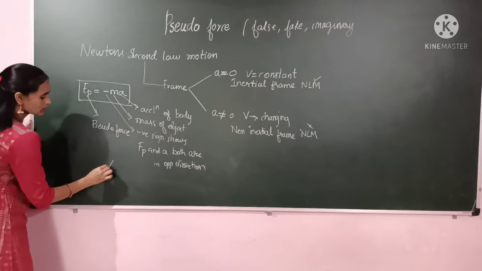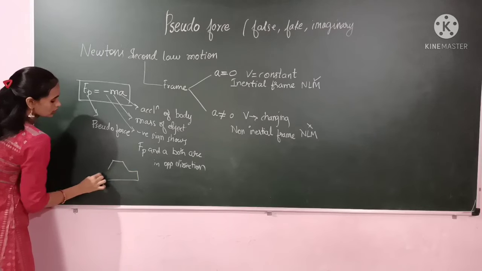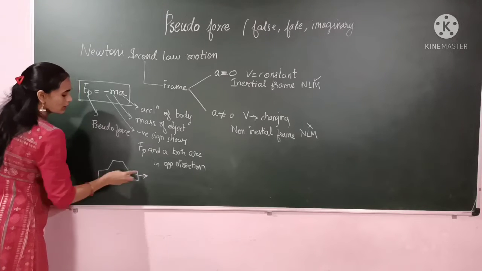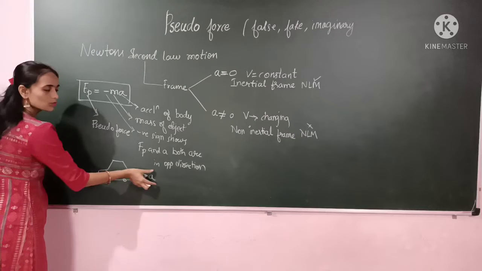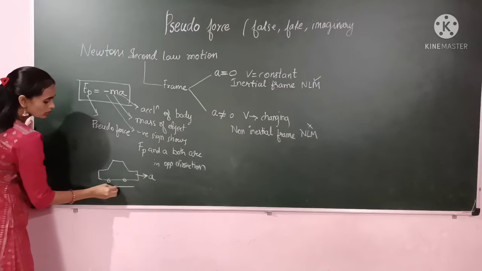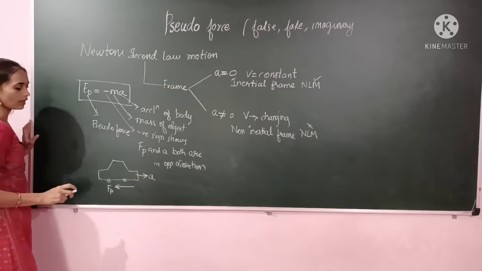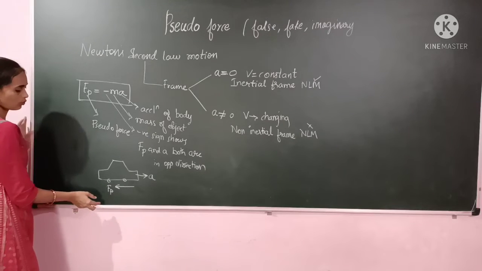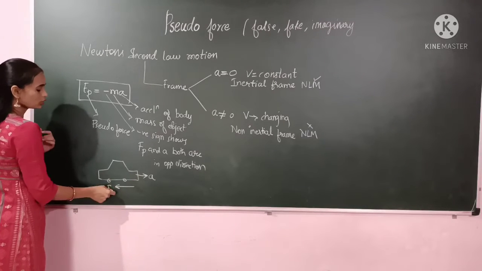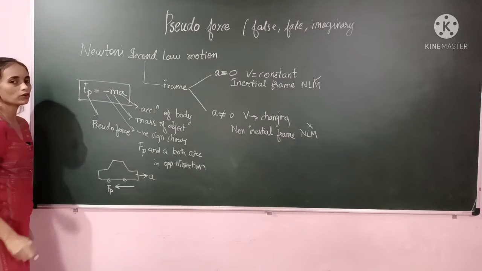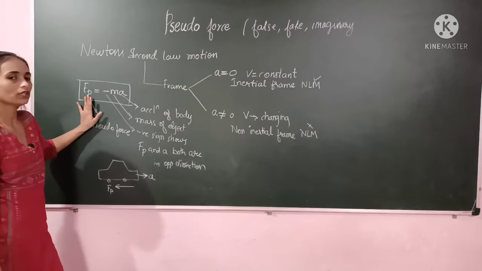See here, if this is the car and it is moving in this direction with an acceleration, then the pseudo force has to be applied in the opposite direction. Both are always opposite in direction. For that reason, we use the negative sign. So this is the formula of the pseudo force.